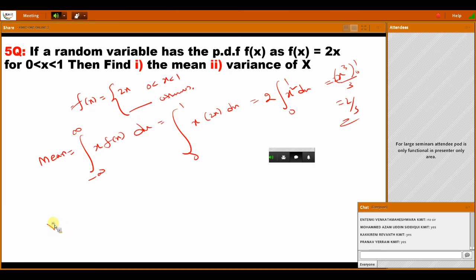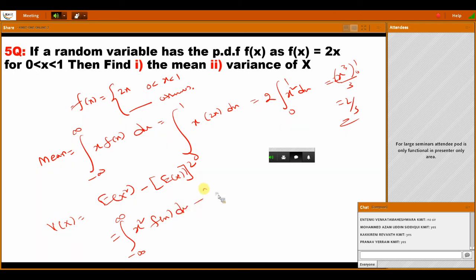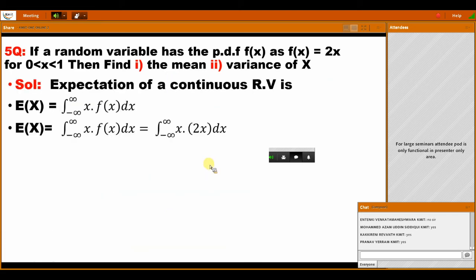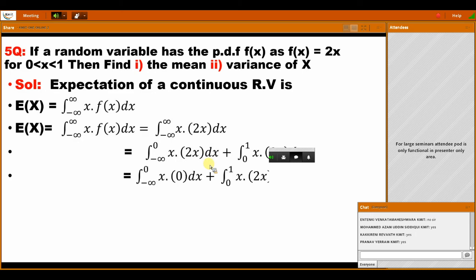In the same way, variance. What is the variance formula? That is E of x square minus E of x whole square. So what is the E of x square formula? That is the integration from minus infinity to plus infinity of x square into f of x dx, minus mean whole square. Substitute the function and simplify, and you get the answer. See here.